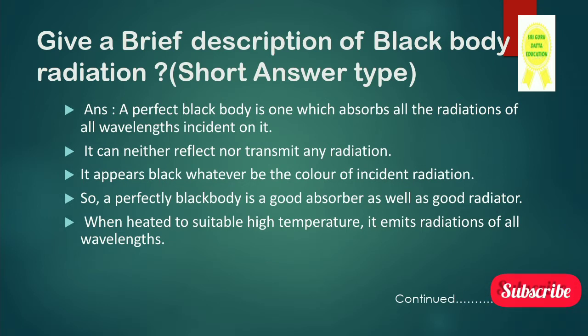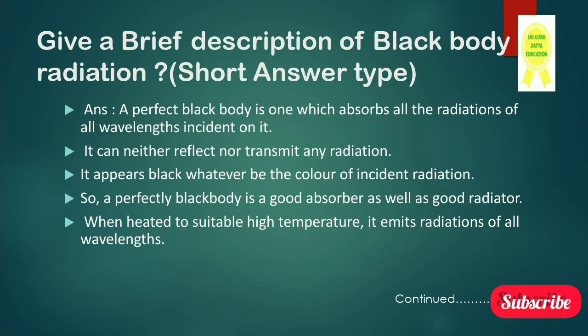A perfect blackbody is one which absorbs all the radiations of all wavelengths incident on it. That means a perfect blackbody absorbs all the radiations with any number of wavelengths incident on it. It can neither reflect nor transmit any radiation. That means a perfect blackbody never reflects, never transmits.